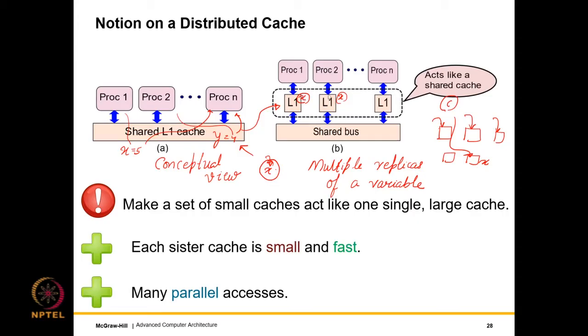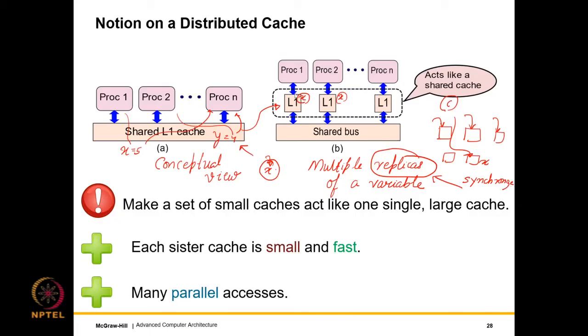But if we have multiple replicas, I can quickly access the replica that is there in my private L1 cache, and the accesses will be really fast. But then if I have multiple replicas of the same variable, I have to synchronize them. Otherwise, my notion of shared memory will break.